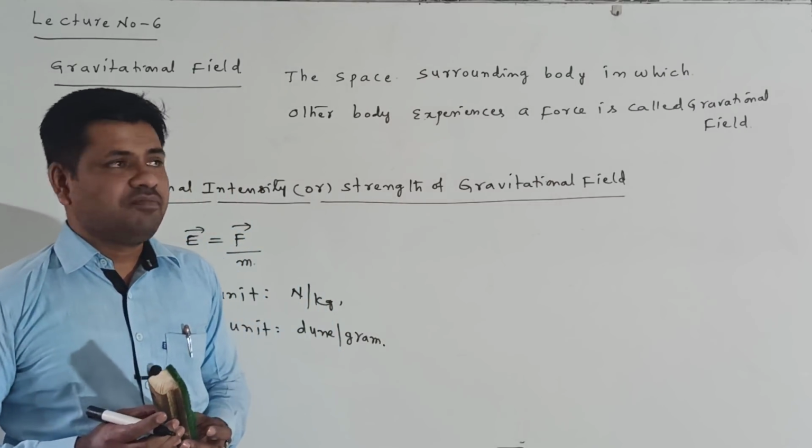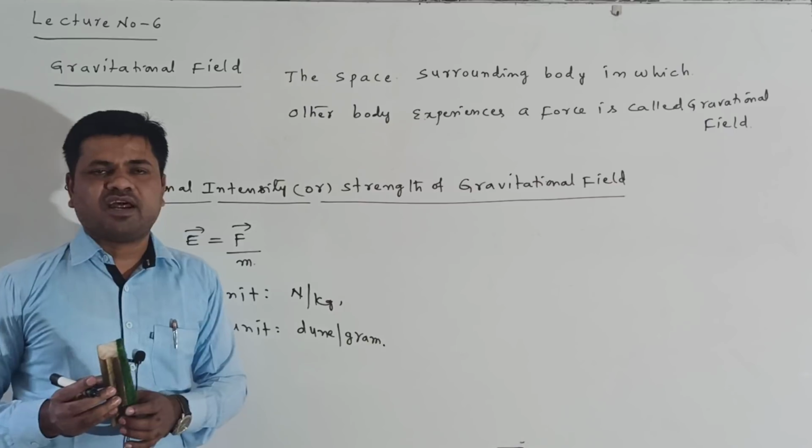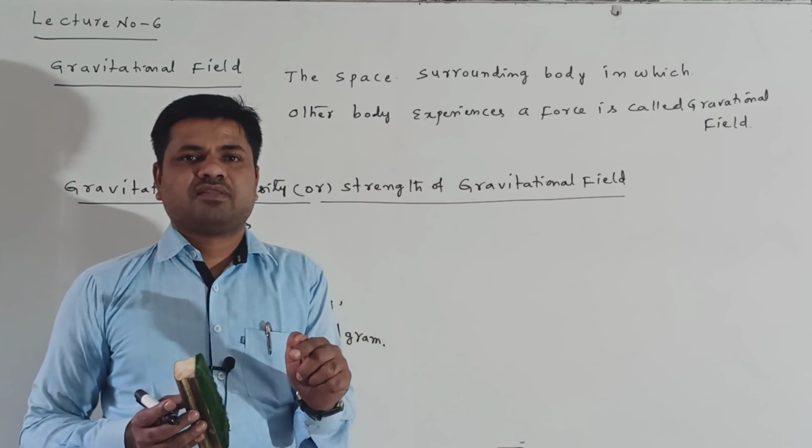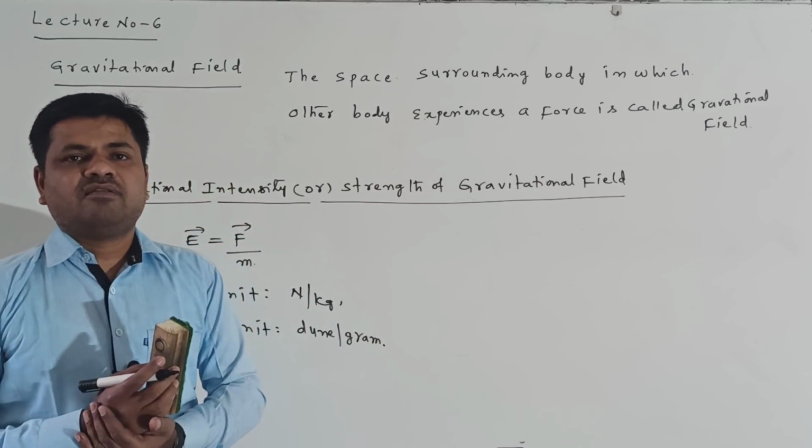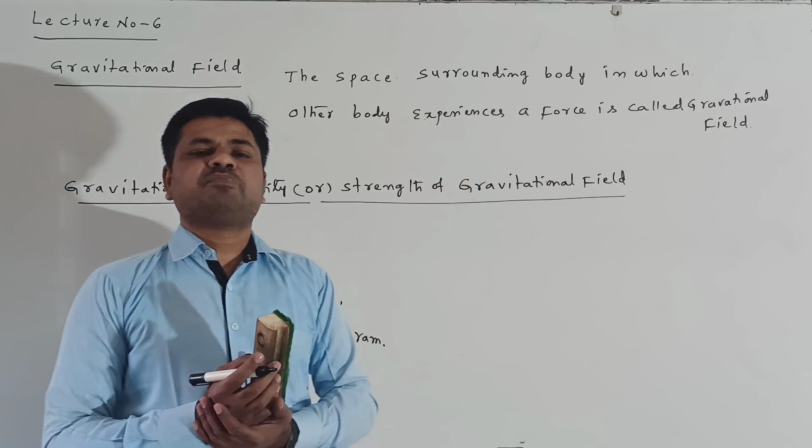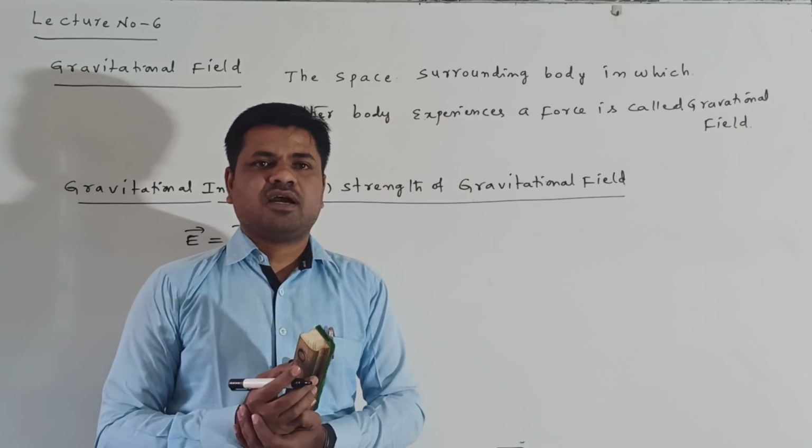What is the definition here? Gravitational intensity or strength of the gravitational field at a point in the gravitational field is defined as the force experienced by unit mass at that point.